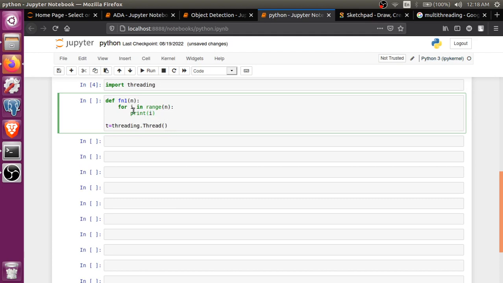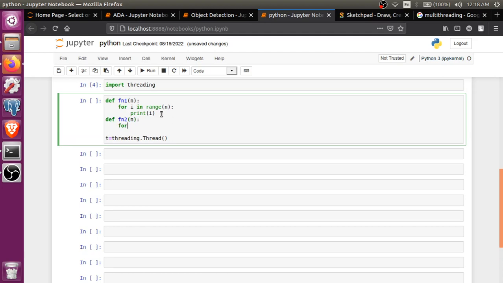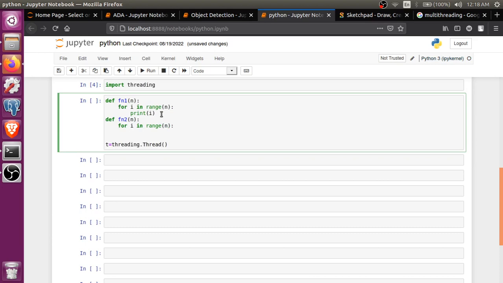Now we have defined function1, and it will start from 0. Let's define another function, function2, and we are also giving it n. But here, so we can understand how it is working, in range n we'll add 2 to every element, so it will be printing numbers greater than 2. So now we have two functions, function1 and function2.